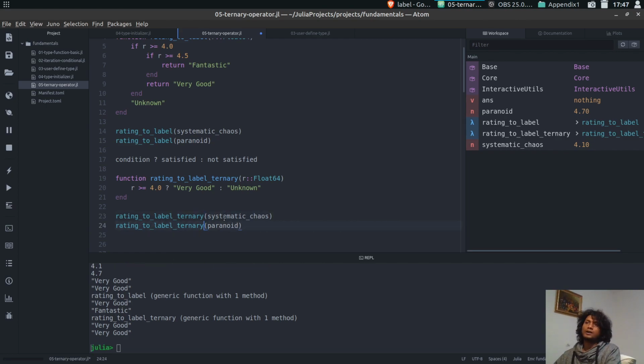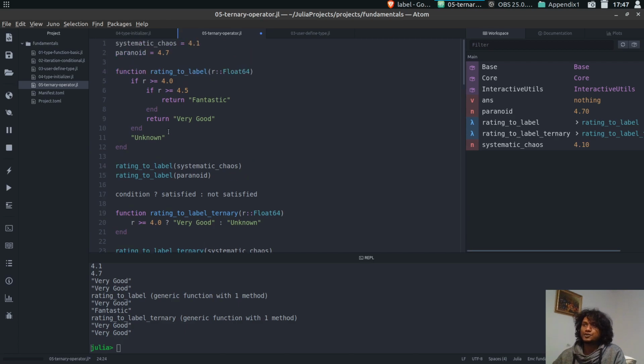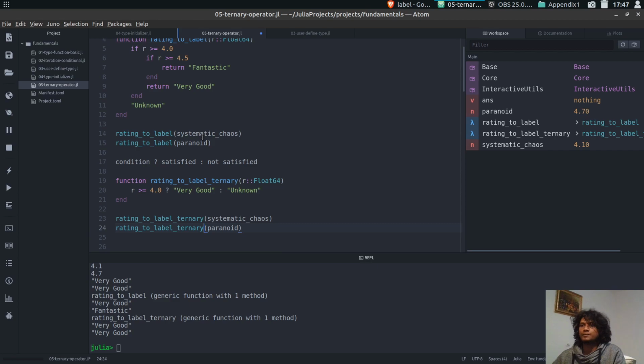Now, the way we have chained the actual if-else statement, the same way we can chain the ternary operator. Here, what we are thinking is that if it's greater than 4, we should be returning very good, else unknown.